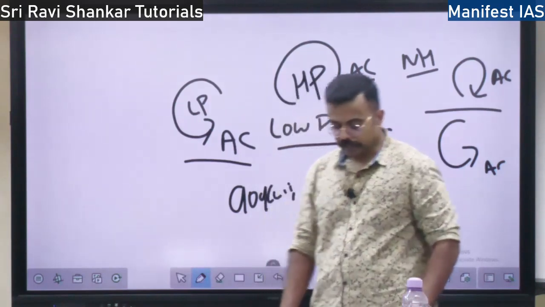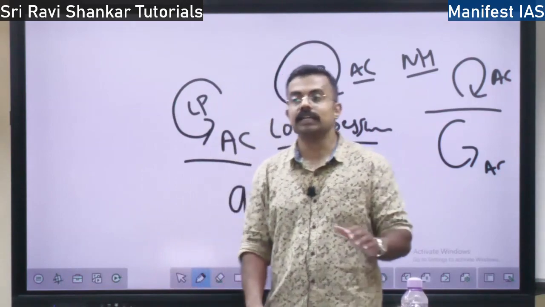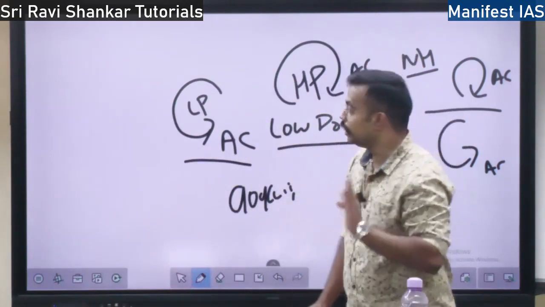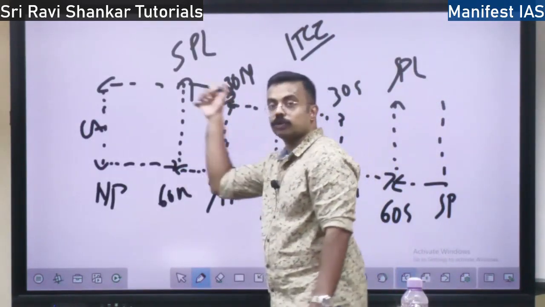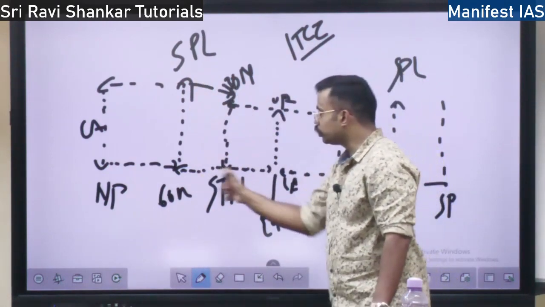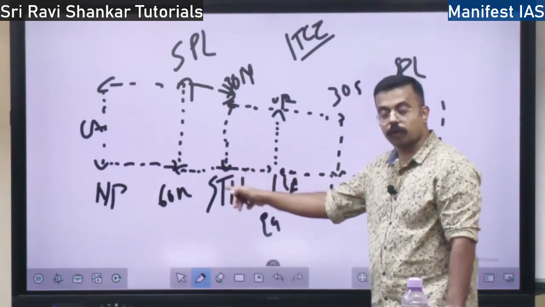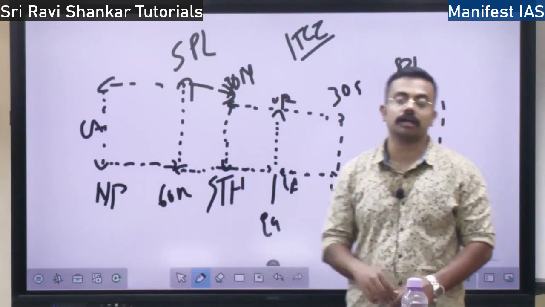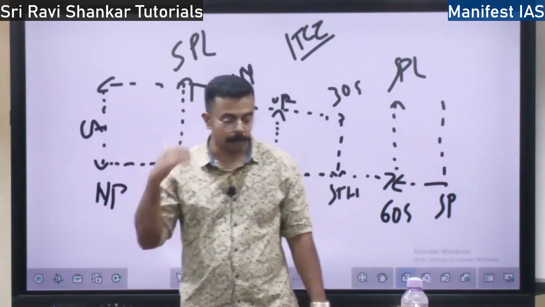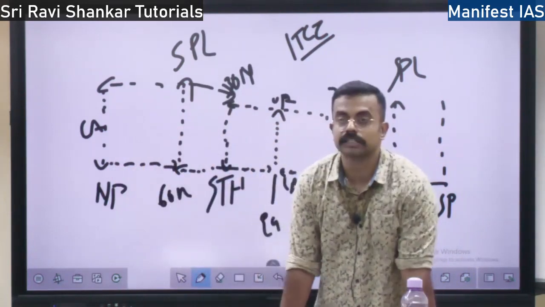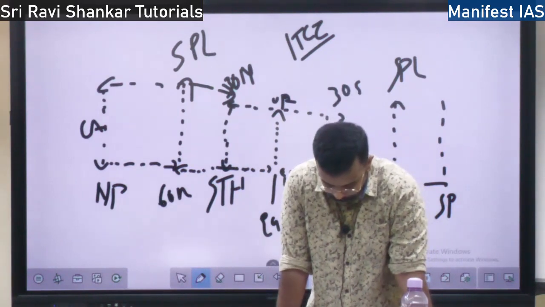Next, the circulation at the lower level and higher level are interlinked. What does that mean? The air which moves in the upper atmosphere is bound to come to the lower atmosphere, and the air which is moving in the lower atmosphere is bound to go to the upper atmosphere. This is called air circulation. The upper air circulation and the lower air circulation are interlinked. So this is the concept of the air circulation system, right?